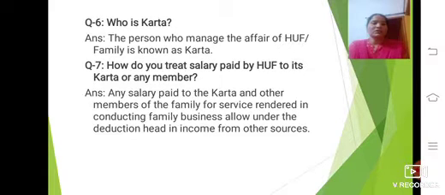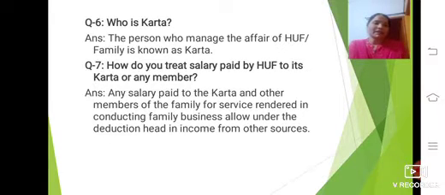Coming to the next question, the seventh question: how do you treat salary paid by HUF to its Karta or any members? Here, how do you treat it as per the income tax law? The answer is: any salary paid to the Karta and other members of the family for services rendered in conducting the family business is allowed under the deduction head in income tax, income from other sources.